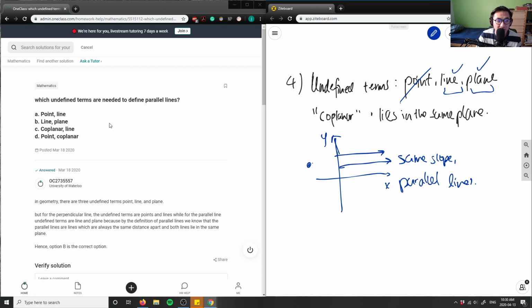So it's down to B and C now: line and plane, or coplanar and line. This here is a trick question, in the sense that coplanar is not an undefined term. An undefined term just means that it's a point, a line, or a plane.